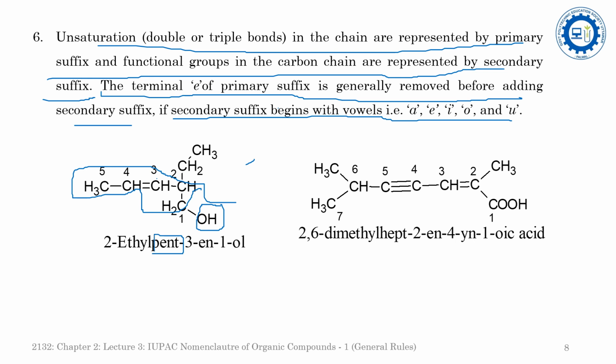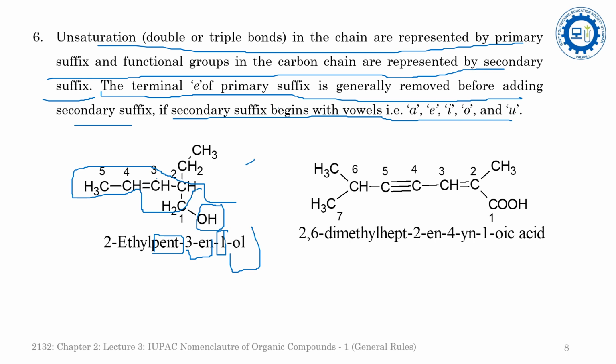Now come to the primary suffix. The primary suffix represents the saturation or unsaturation in the compound. This compound is unsaturated, and the unsaturation is represented by one double bond at the 3rd position. So 3-ene is the primary suffix. Now come to the secondary suffix. The secondary suffix is represented by the functional group, and in this compound the functional group is OH, so ol will be the secondary suffix, which is present at the first position.